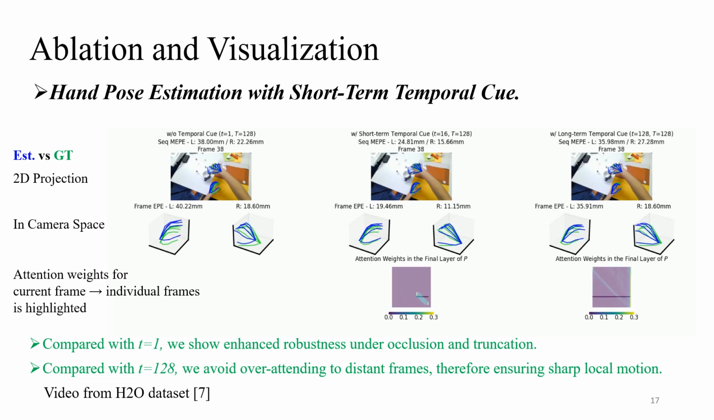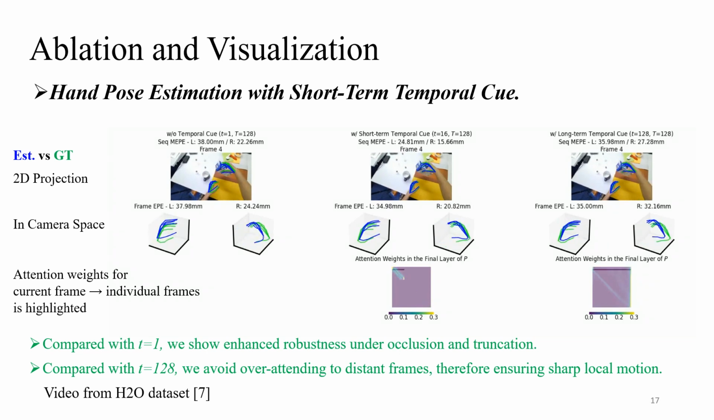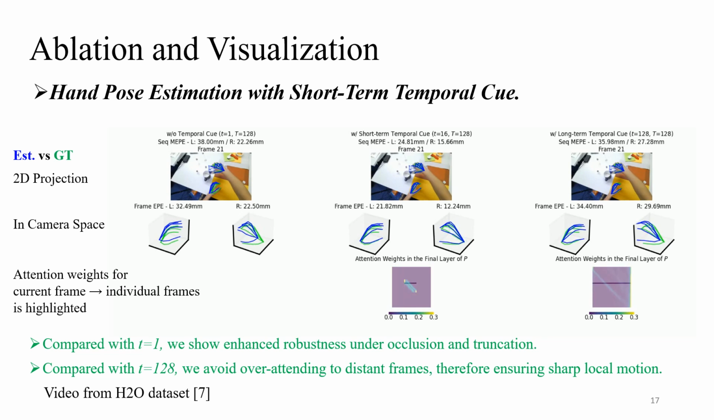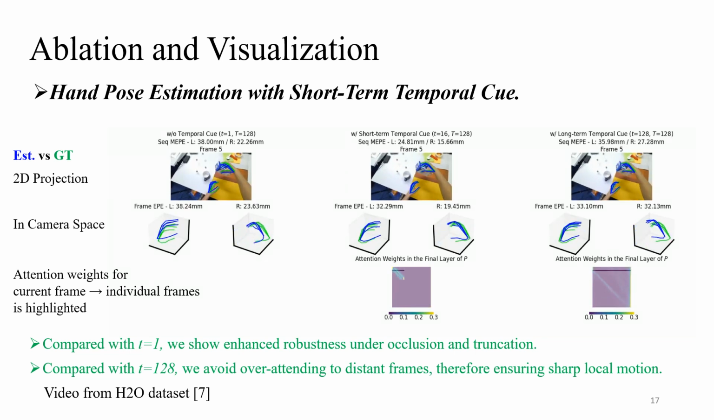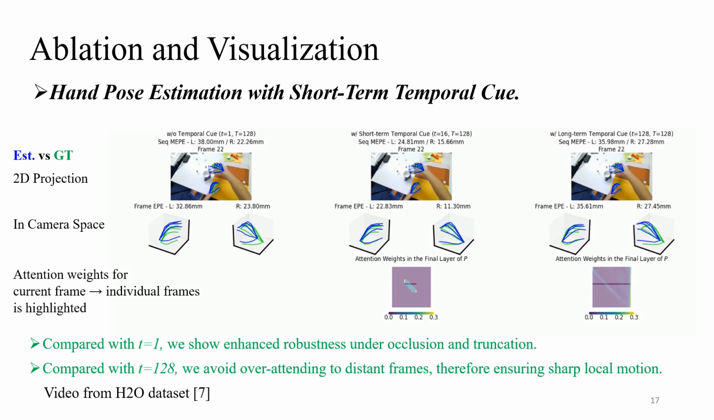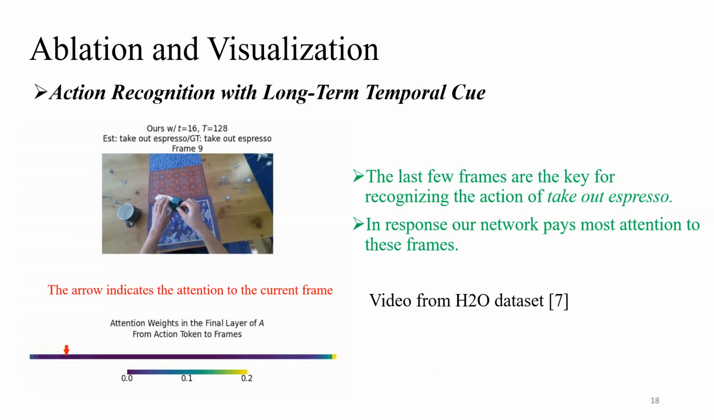Furthermore, for the settings using the temporal cue, we show the attention weights in the final layer of the pose block. We observe that, by referring to the short-term temporal cue for hand pose, compared with the image-based baseline, we show enhanced robustness under invisible joints. While compared with the baseline using a long-term temporal cue for hand pose, we avoid over-attending to distant frames and ensure sharp local motions.